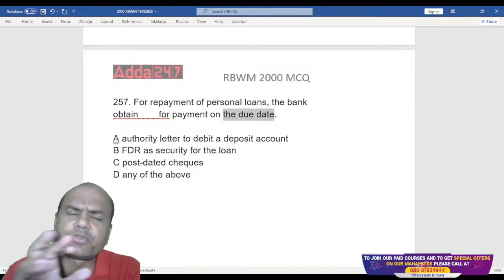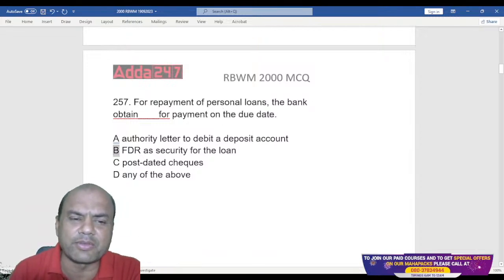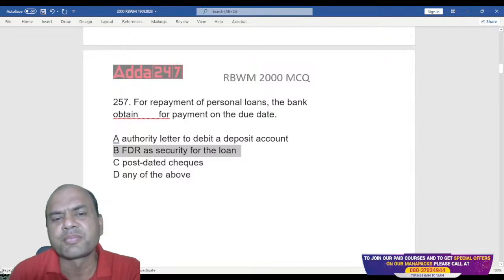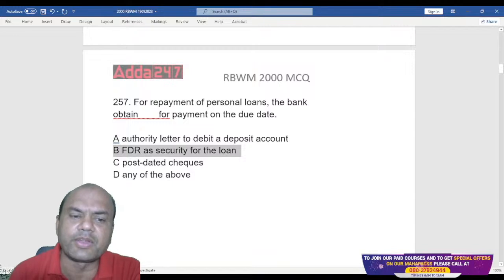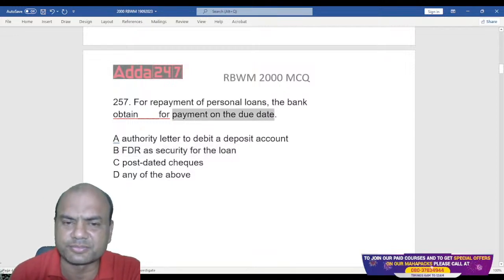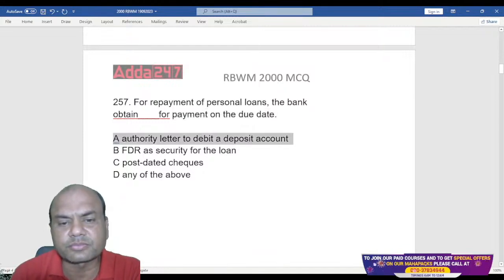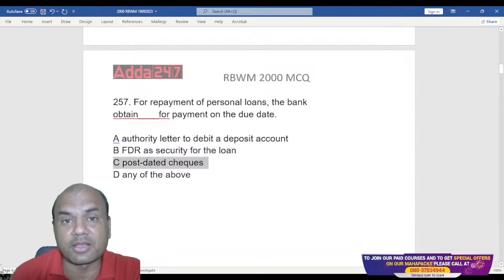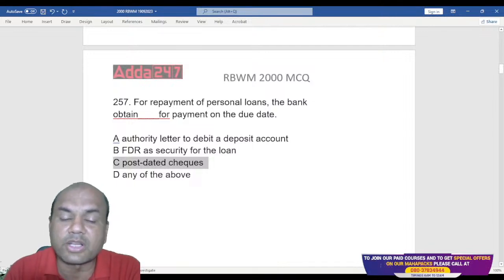I know all of you will get confused between A and C, because B, everyone knows, is not taken for the due date point. FDR is taken as a security. That security has nothing to do with payment on the due date. All of you will get confused between A and C because you feel both of them are right. A is also right, C is also right. So what does the bank take now?